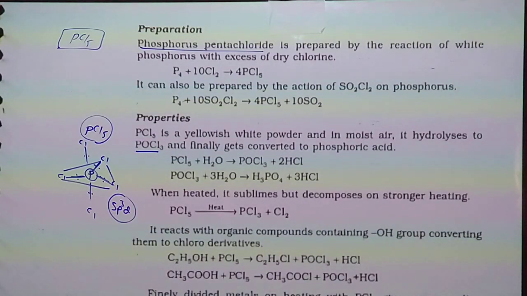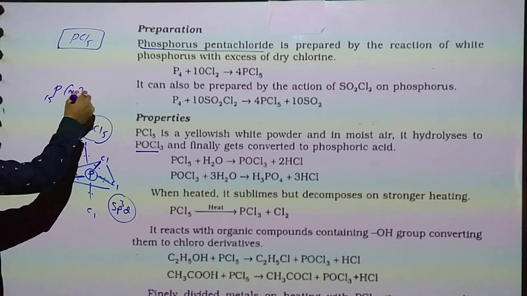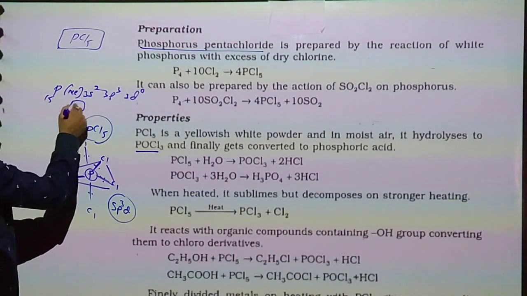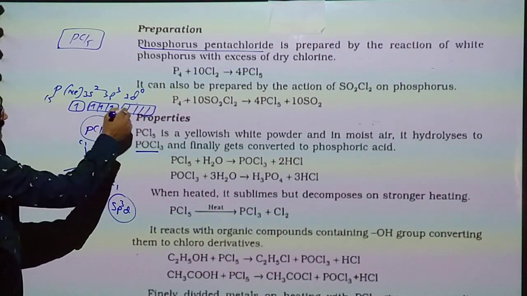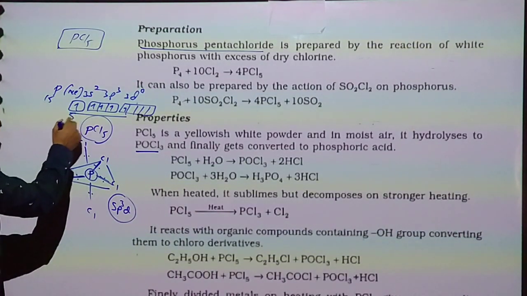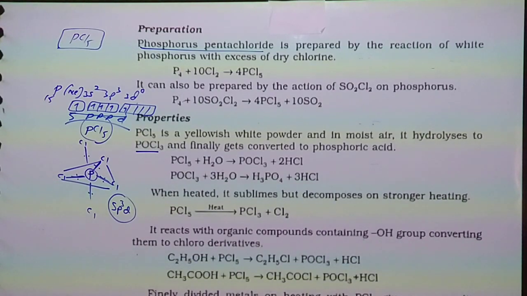hybridization occurs. In phosphorus, 3s2 and 3p3, 3d vacant. 1 electron from 3s moves into 3d, so 5 unpaired electrons. So s, p3 and d are taking part in the formation of bonds.